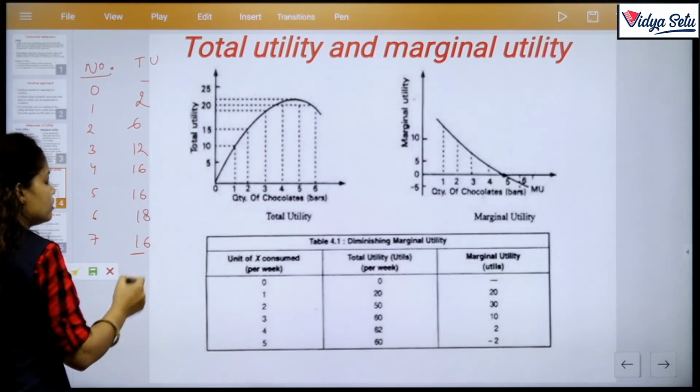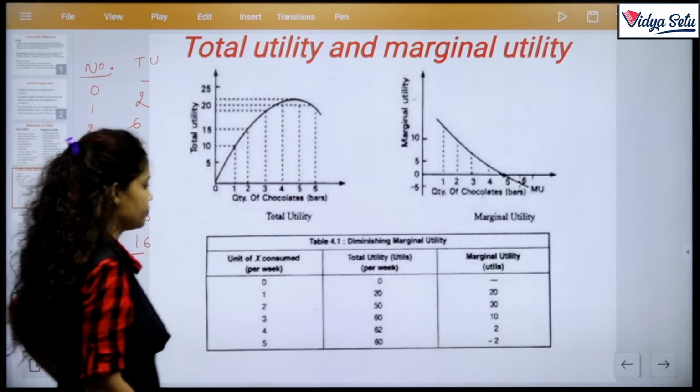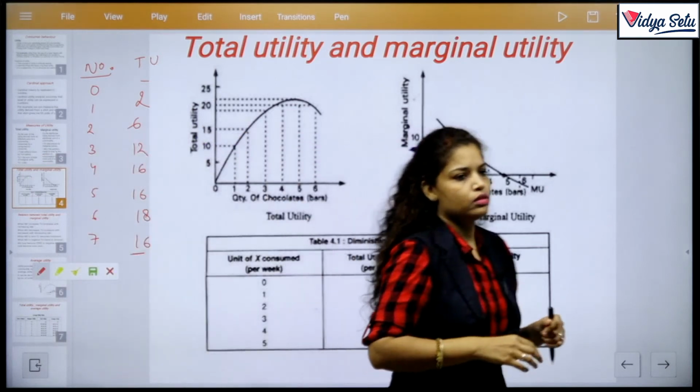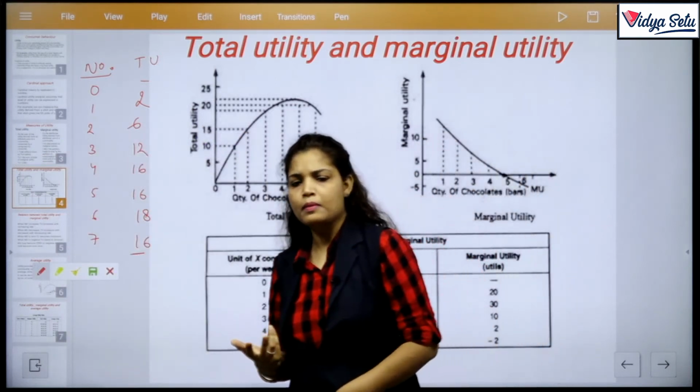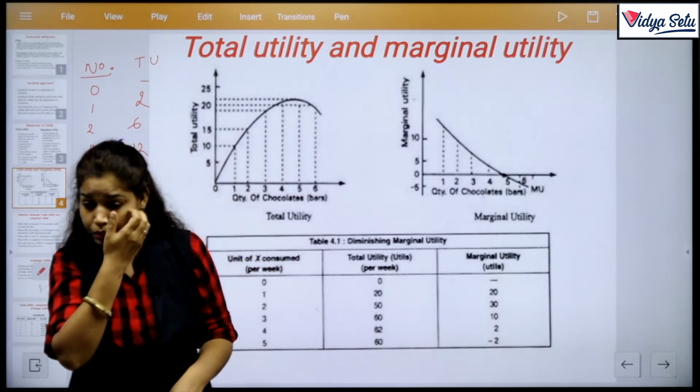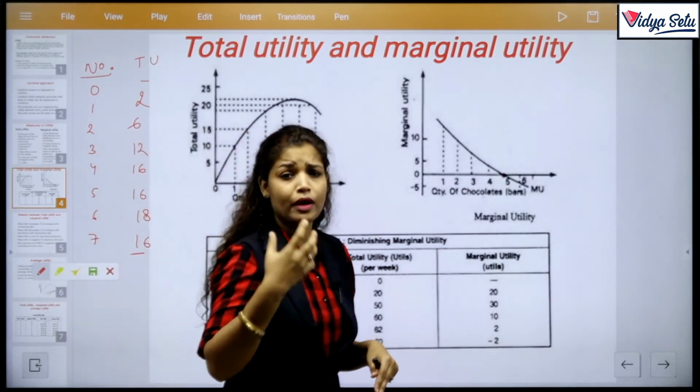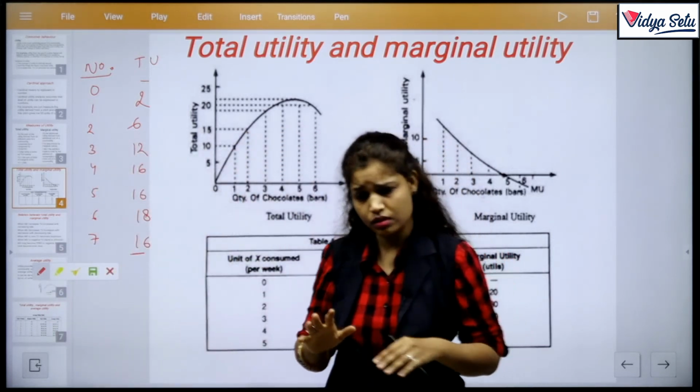Why did I draw these numbers? Because suppose, what is real, like if I am passionate about anything. Clear?